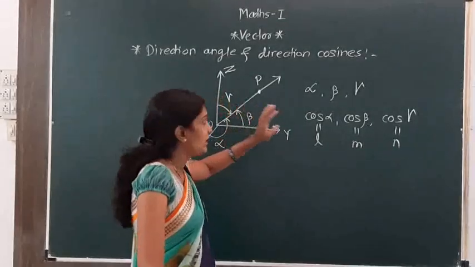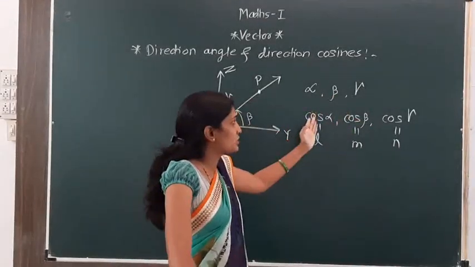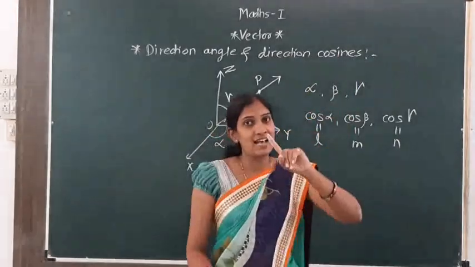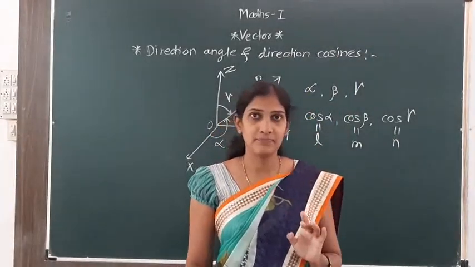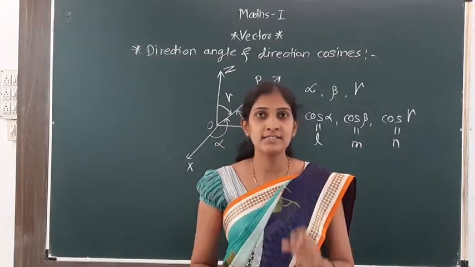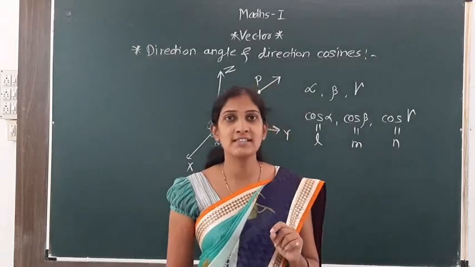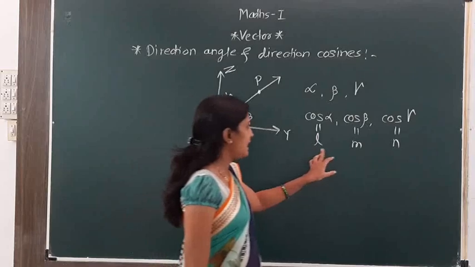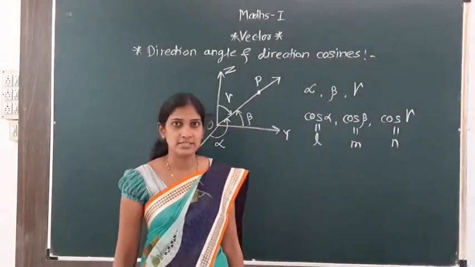Gamma is also unique. If these three values are unique, then the cosines of those values are unique. So direction cosines are unique for every vector. This is an important note. Now these l, m, n are the direction cosines.